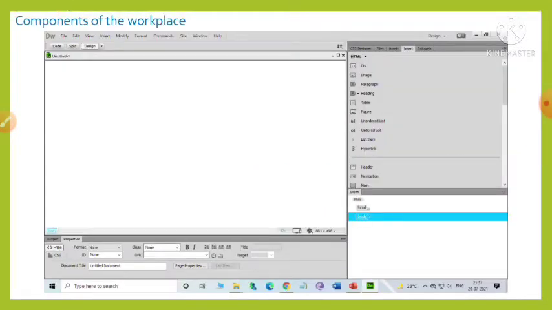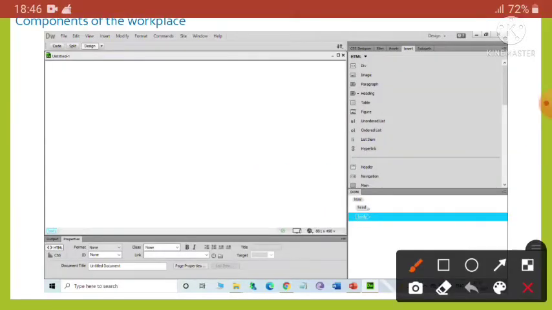Next we will be learning about components of the workspace. The Dreamweaver window along with all the panels, toolbars, dialog boxes etc. is called the workspace. It contains so many features that many first time users find it difficult to use. Now one by one we will be talking about all the components of the workspace. Number one, the first one is the menu bar.